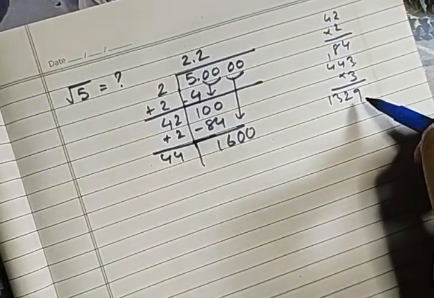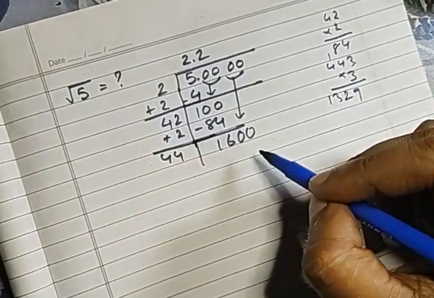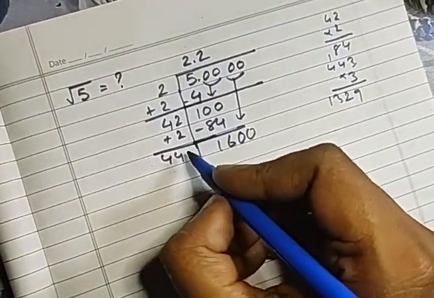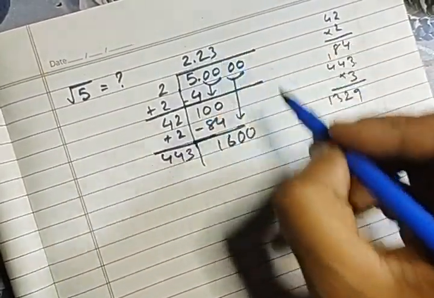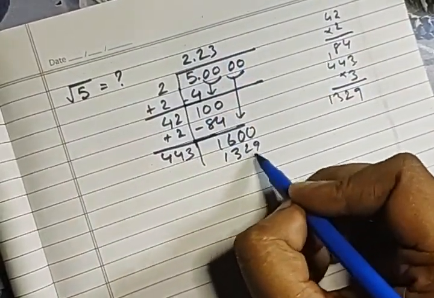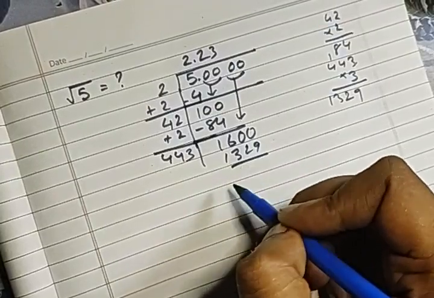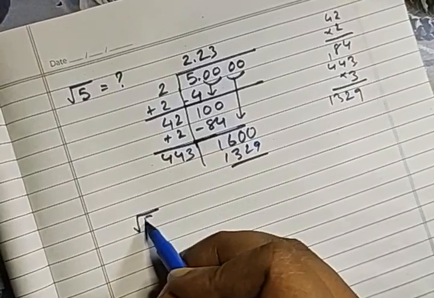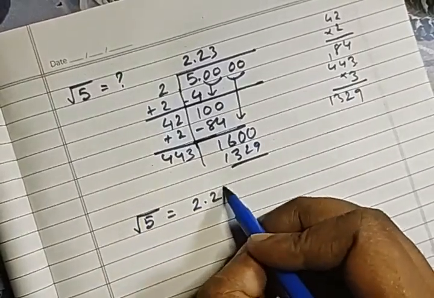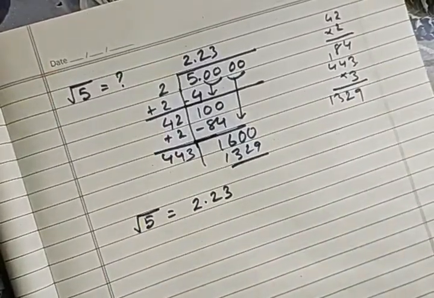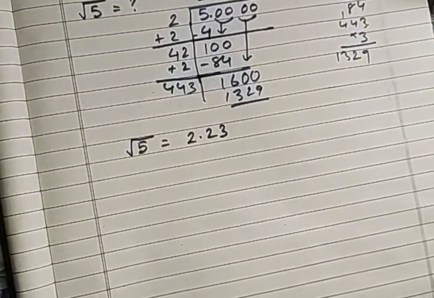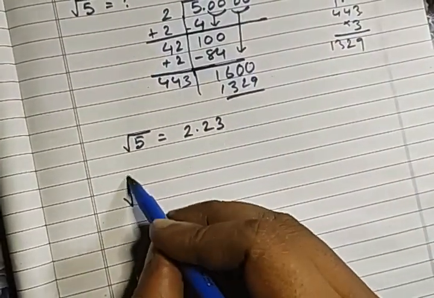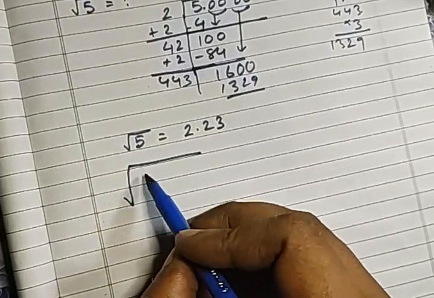It cannot go more, because if we take 4 more then it will be around 1700. So we have to take 3 only, 443 3s is 1329. If you want to subtract, you can, or otherwise leave it. So up to 2 decimal places, root 5 is 2.23 we got.